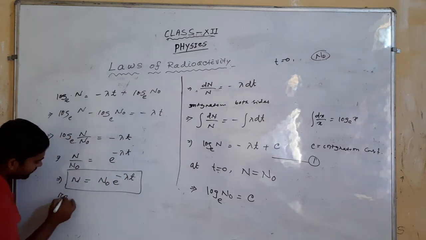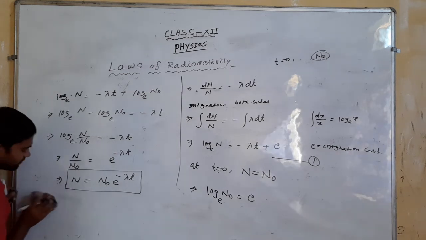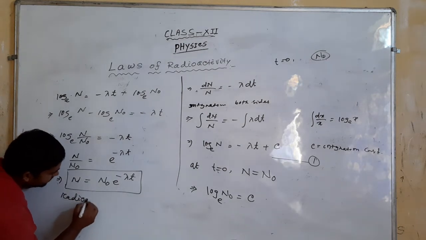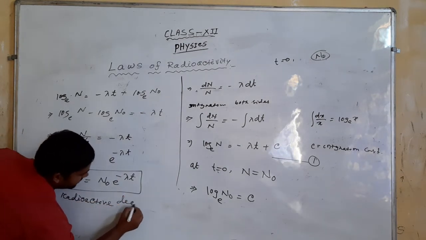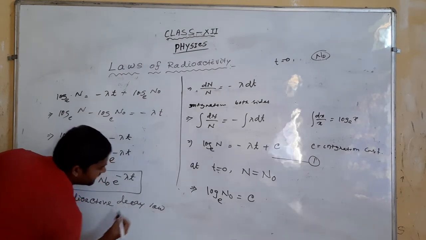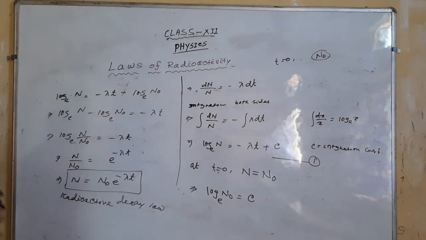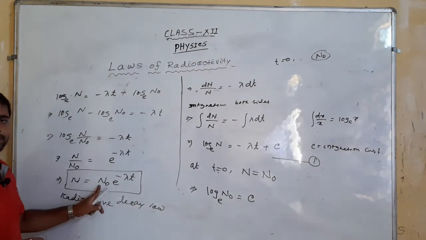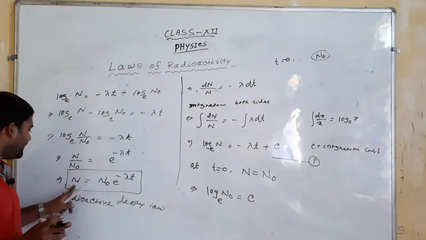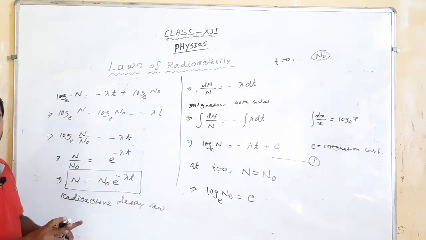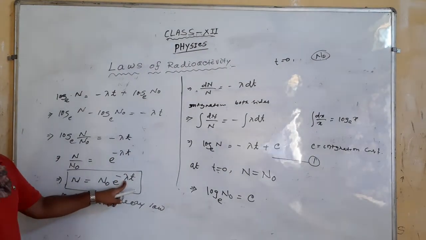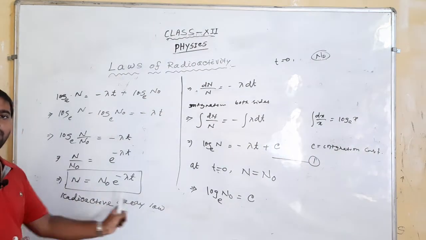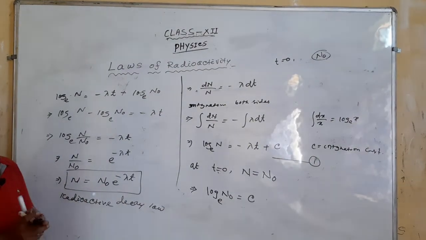That is called the disintegration equation, or we can say the radioactive decay law. N equals N naught e to the power minus lambda t. N naught is the number of samples at the initial time, N is the number of samples at any instant of time t, and lambda is the decay constant or disintegration constant. That equation is known as the law of radioactivity or radioactive decay law.